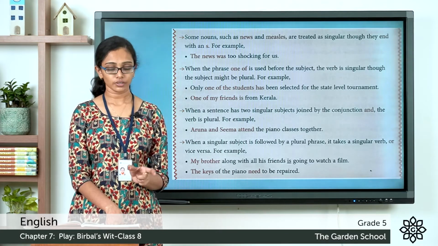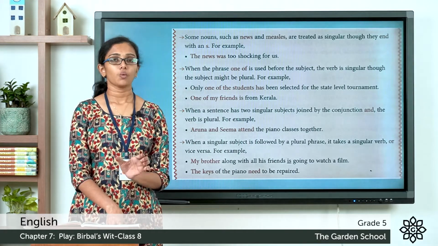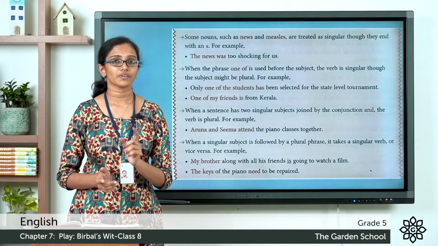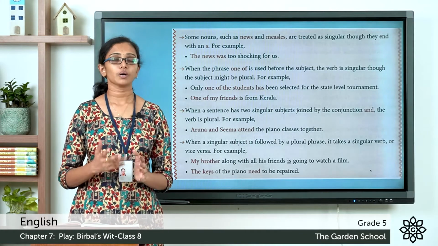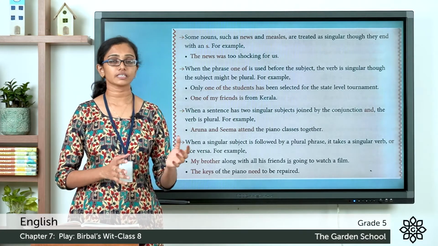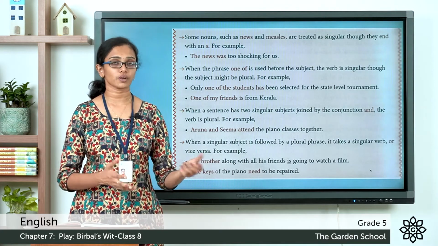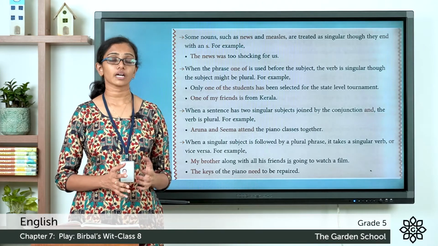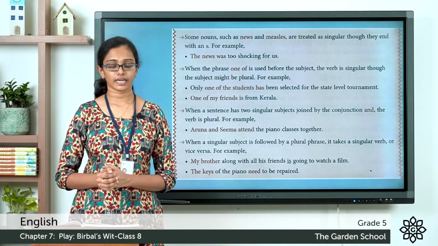We are referring to only one person here. One of my friends means one among all the friends I have. So we are referring to one person, so the verb here has to be in singular form. So we say, one of my friends is from Kerala or was from Kerala. We don't say, one of my friends are from Kerala or were from Kerala.